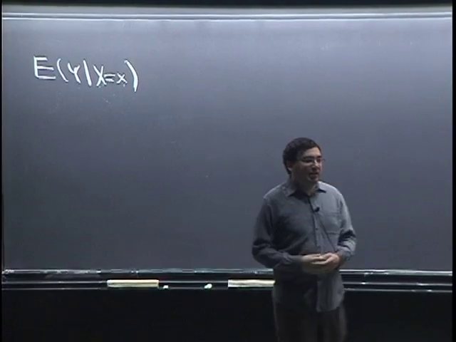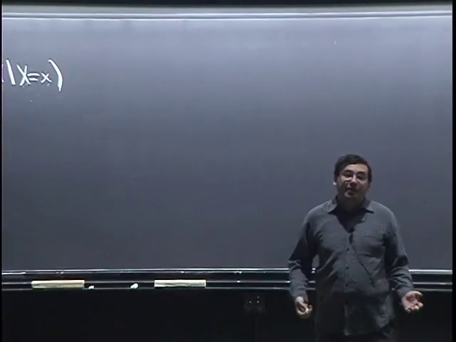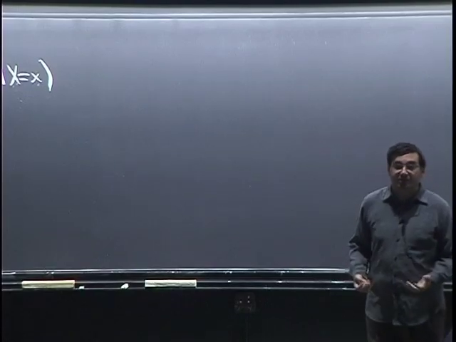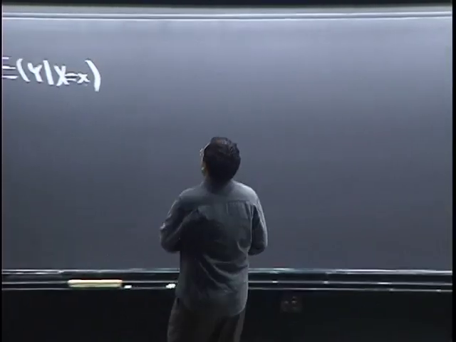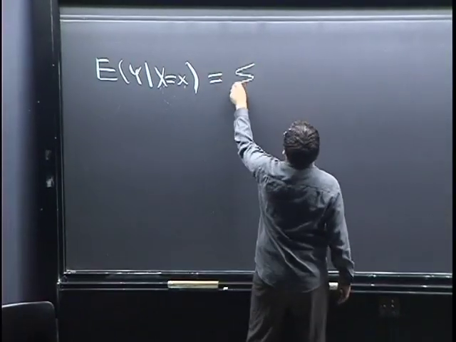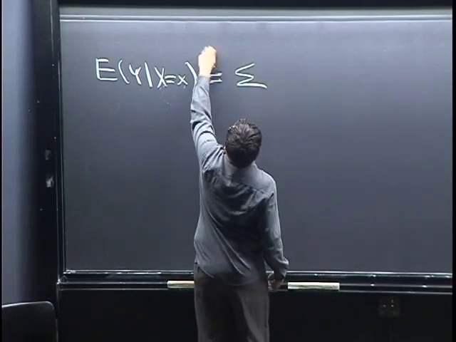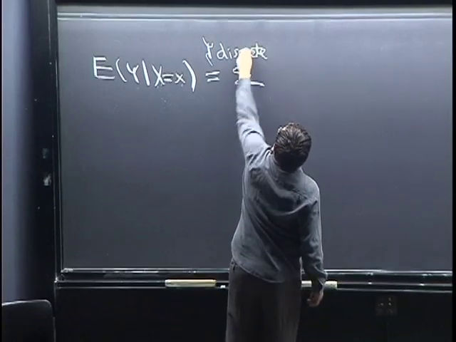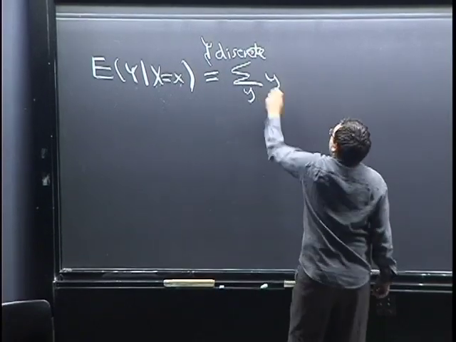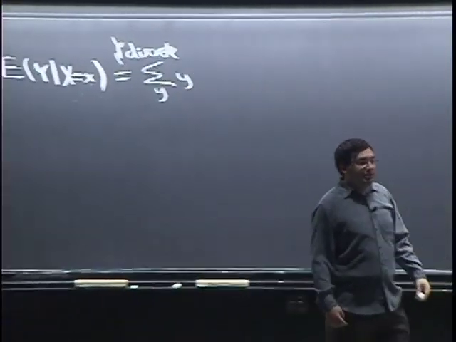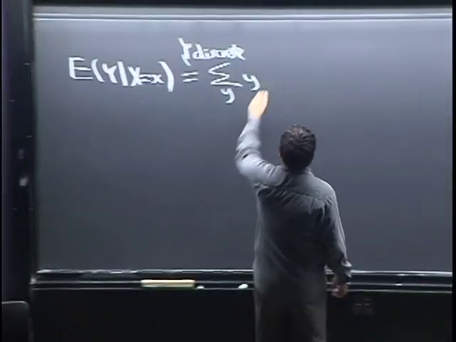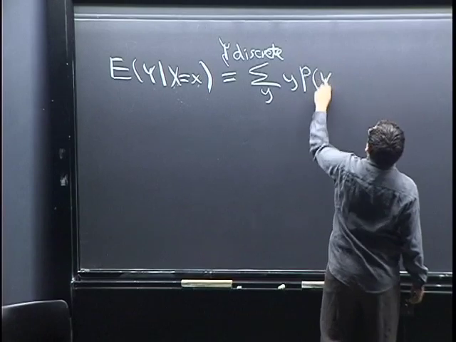And as I've been saying, all that means is to use the same definition of expectation, except make it conditional. That's why it's called conditional expectation. At this point, you should all be able to just write down the definition, for Y discrete, and we'll write down the continuous case too. In the discrete case, to get the expected value, we sum up the values times the PMF, so the sum of y times the probability that Y equals y.